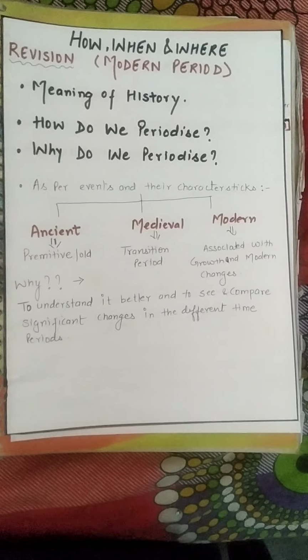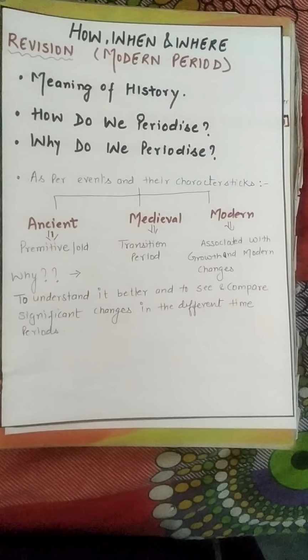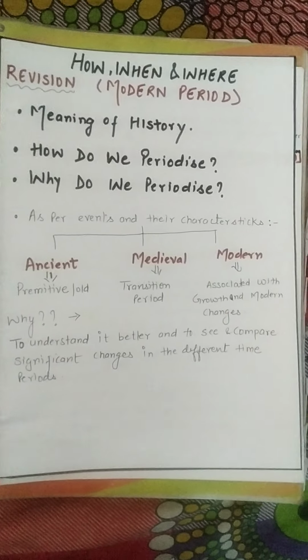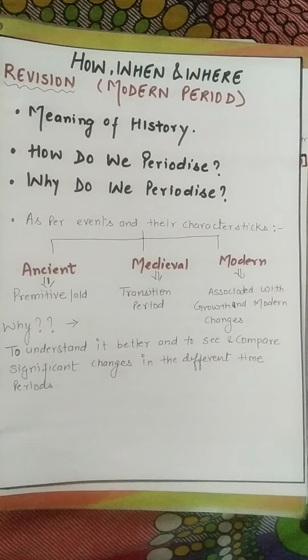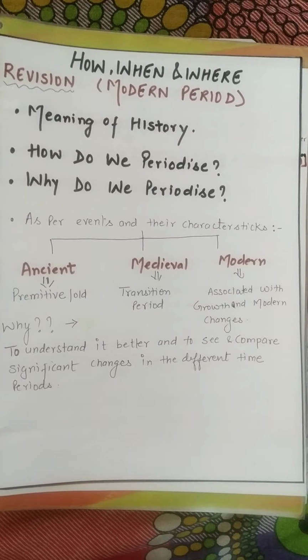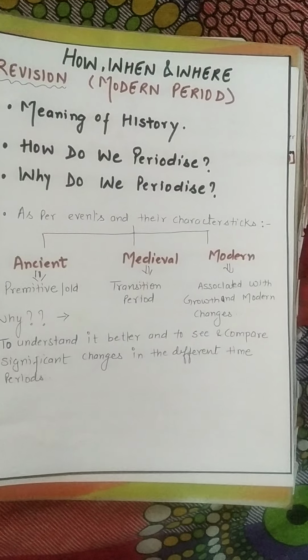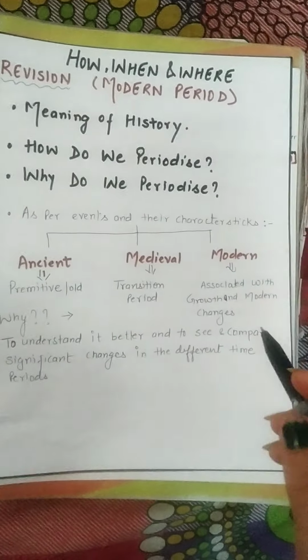Today we are going to revise lesson number 1, History, How, When and Where, Modern Period. In this revision video, we are going to revise a few important aspects of this lesson. We study in history how, when and where events occurred. So in this chapter we studied how and when the modern period began in India.